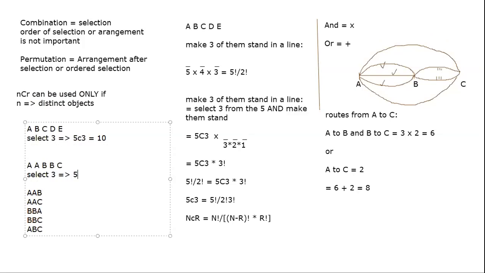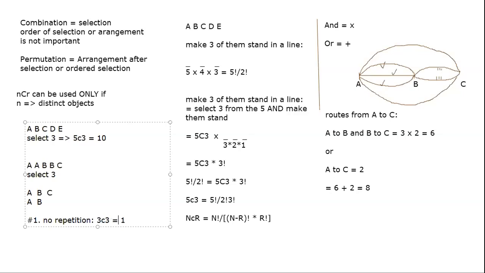So how do you calculate when you have multiple identical objects and you have to still select something? The method I follow is to group them and then make cases. Now let's make the cases of selection of 3. So case 1, no repetition. There are 3 letters A, B, C. You have to select 3 of them. 3C3, so that's one way.